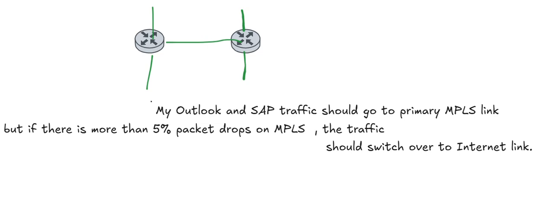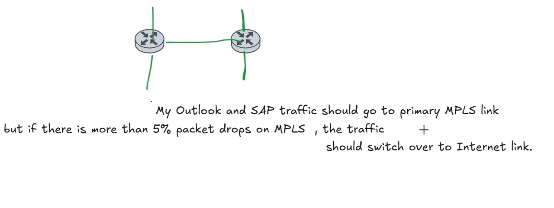In this video, let's discuss the theory part of the SD-WAN forwarding policies. Let's say on our site we have two Cisco routers, R1 and R2. And one of the business requirements of the customer is that the Outlook and SAP traffic should go via the primary MPLS link. But if there are more than 5% packet drops on the MPLS link, then the traffic should switch